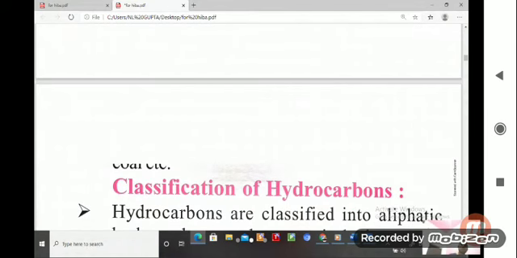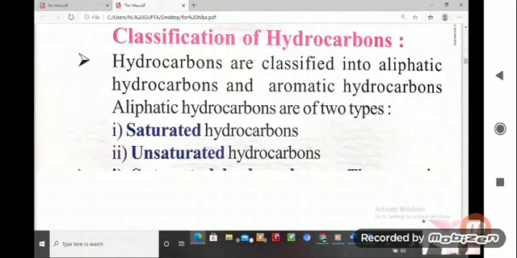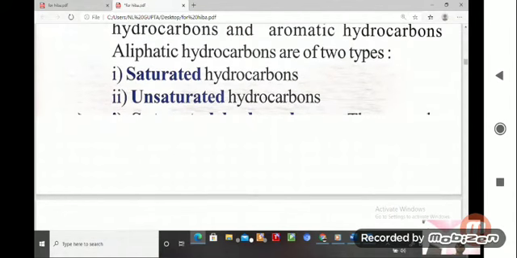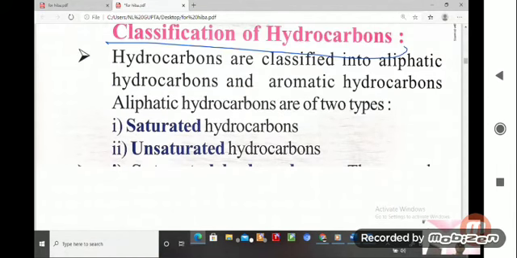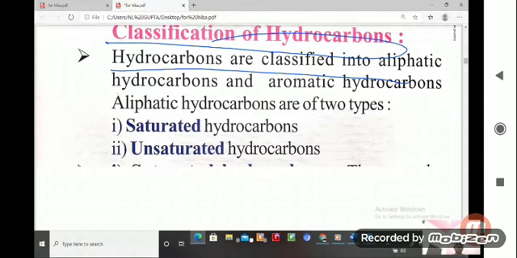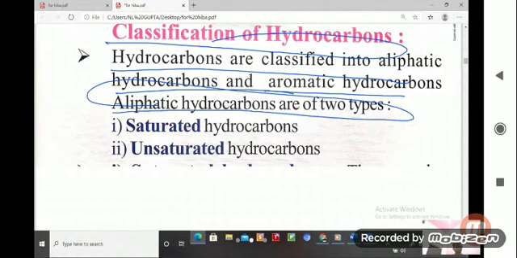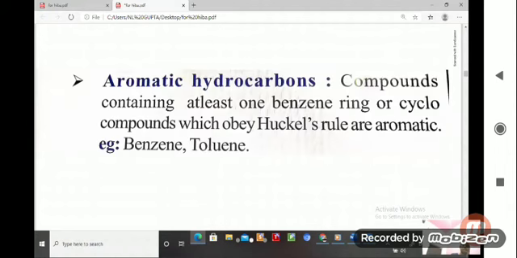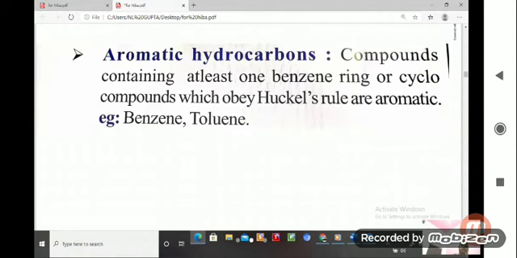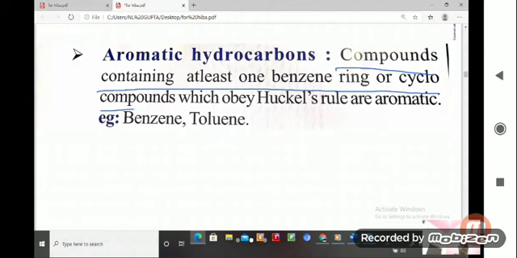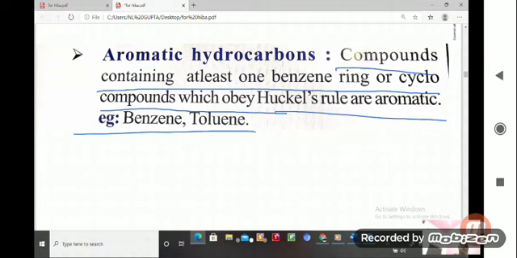If you talk about the classification of hydrocarbons, here are the details, student. Hydrocarbons are classified into aliphatic hydrocarbons and aromatic hydrocarbons. Aliphatic hydrocarbons are open-chain hydrocarbons, student, saturated and unsaturated. Another is aromatic hydrocarbon: compounds containing at least one benzene ring, or cyclic compounds which obey Huckel's rule, are aromatic hydrocarbons.